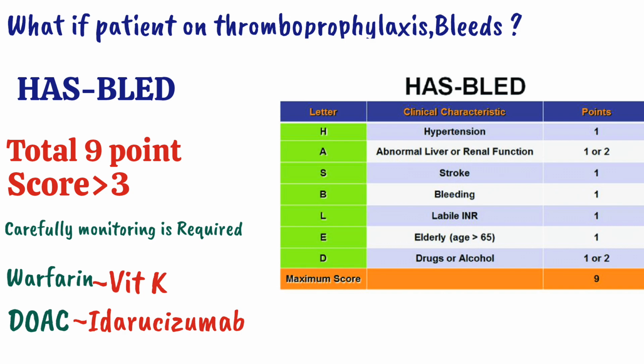So in short, when we treat the risk of thromboembolic diseases in atrial fibrillation, we calculate the risk of thromboembolic disease with the help of the CHA2DS2-VASc scoring system. If it's greater than 2, we start a thromboprophylaxis with warfarin or direct oral anticoagulant. And if the patient has a risk of bleeding due to the thromboprophylaxis, for that we use the HAS-BLED system, and after calculating the HAS-BLED score, if it's greater than 3, we put careful monitoring of this thromboprophylaxis, and if the patient starts bleeding, we control it with vitamin K or an antidote. So it was all about atrial fibrillation.